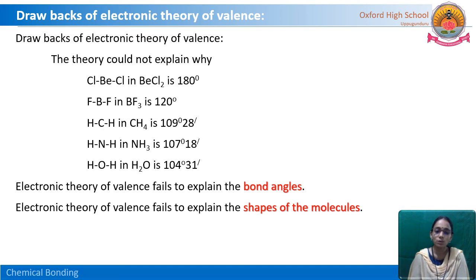If it does not explain the reason for the angle, then it fails to explain the shapes also, because based on these angles only we talk about the shapes of the molecules. So do you remember, water molecule is in bent shape like this. If we confidently say that the water molecule is in bent shape, then we have to explain the reason behind why it is 104 degrees 31 minutes. So here these are the drawbacks of the electronic theory of valence. So today we have completed the electronic theory of valence.